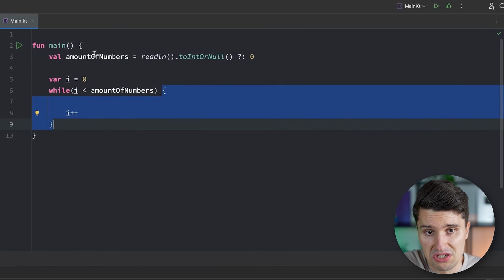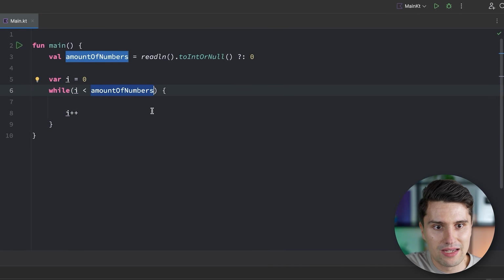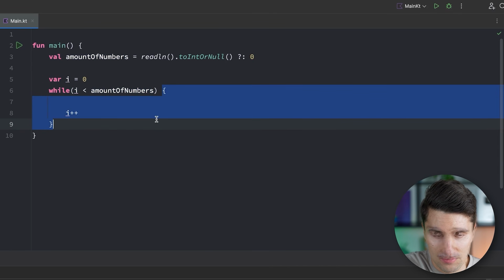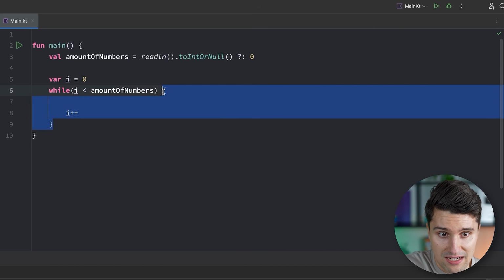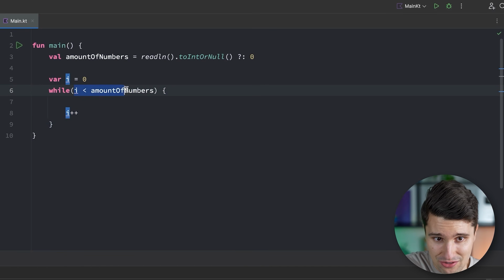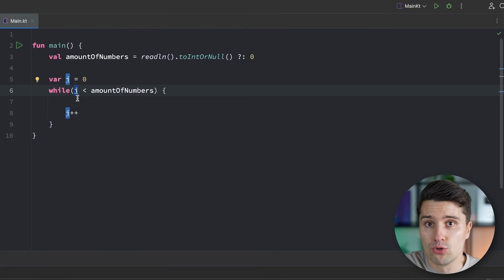So if amount of numbers is 3, for example, then the while block will check, okay, is 0 less than 3? Yes, that's certainly the case. So this code will be executed. At the end, I will be increased from 0 to 1. After it executed this code, it will again check this condition now, but now with the value of I being equal to 1. So it will check if 1 is less than 3.